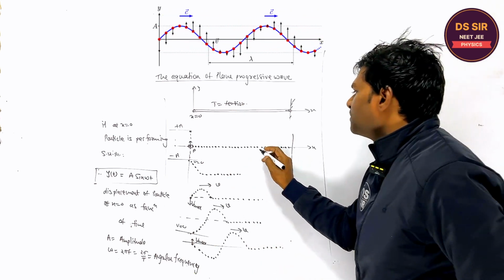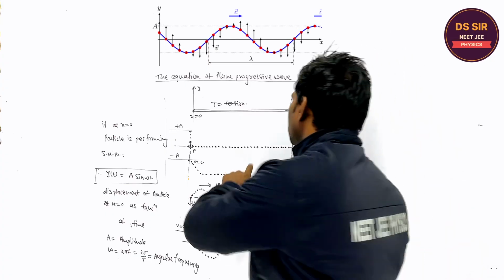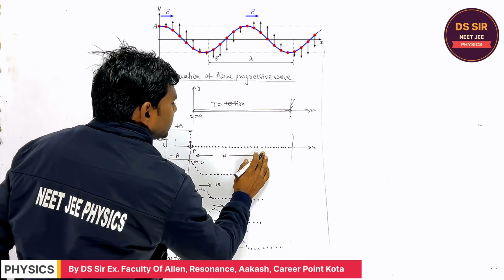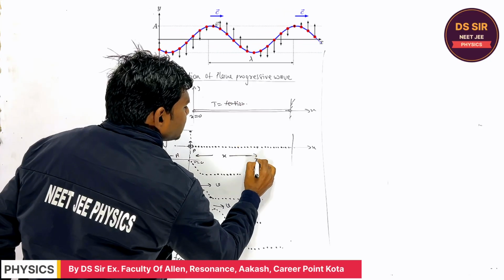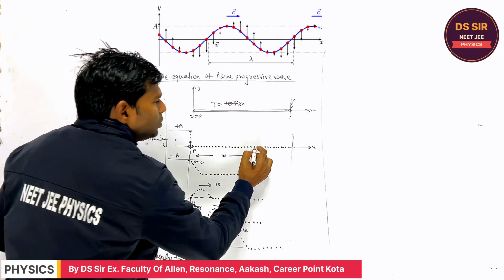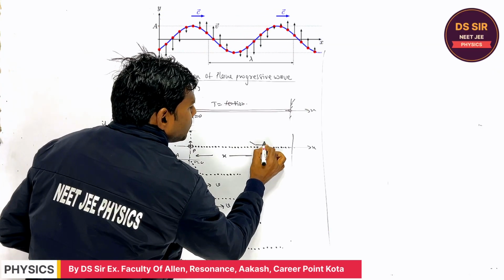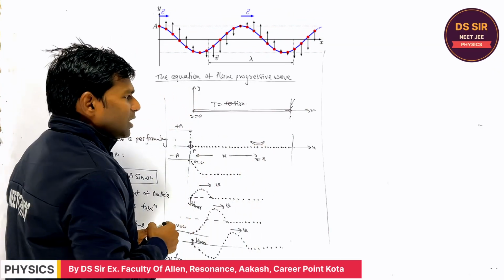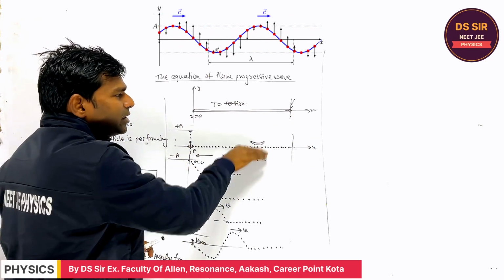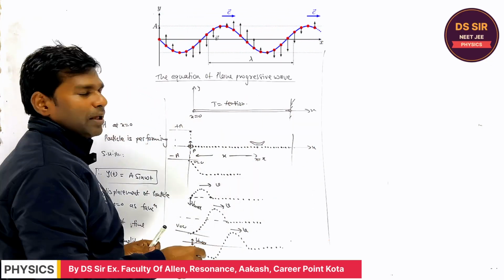All right, listen one thing. If you consider any point, suppose this is the particle at x is equal to x. Right. So what will happen? As I told you yesterday, if you keep a paper boat on the water surface, when the disturbance is created, it will start oscillating. Why?